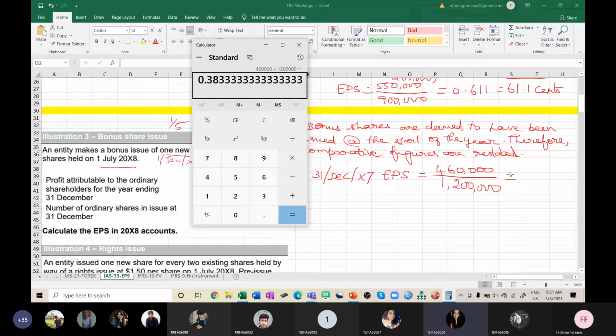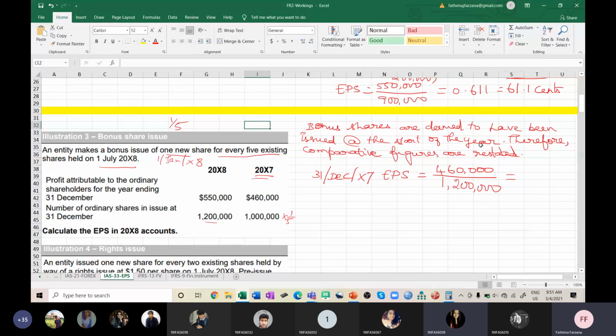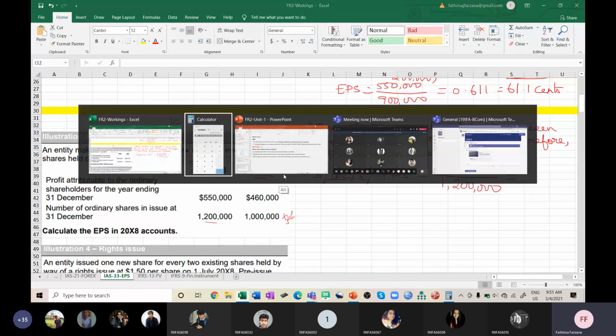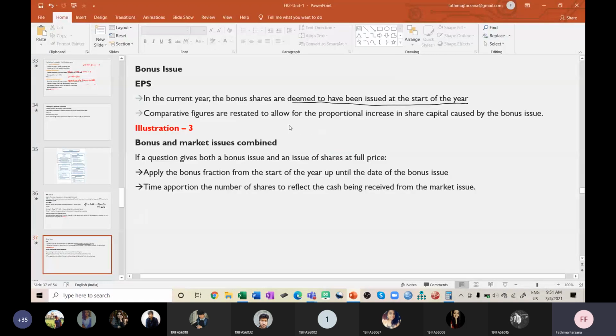Ma'am, I didn't get it. Didn't understand? Can you explain? Yes, listen. Whenever bonus shares are issued, you go to the theory part. Theory is very important. Whenever bonus shares are issued, you have to assume that it is issued at the beginning of the year. Point number 1. Point number 2, comparative figures.